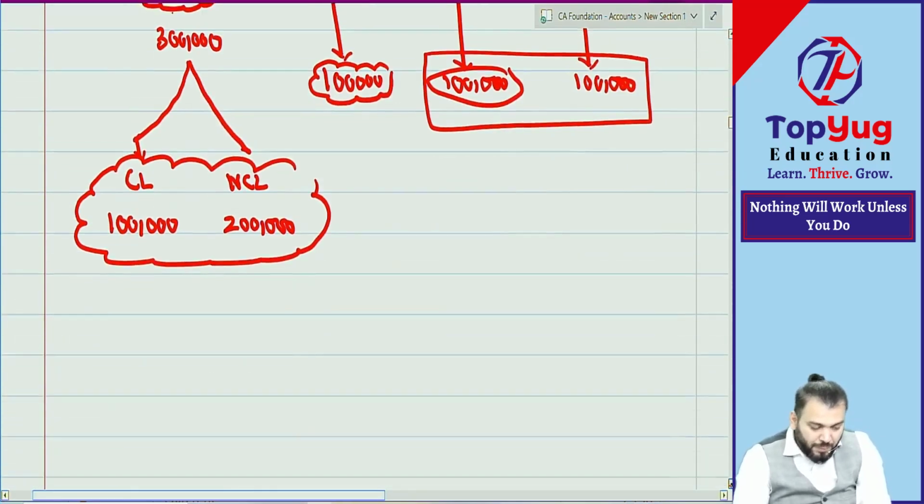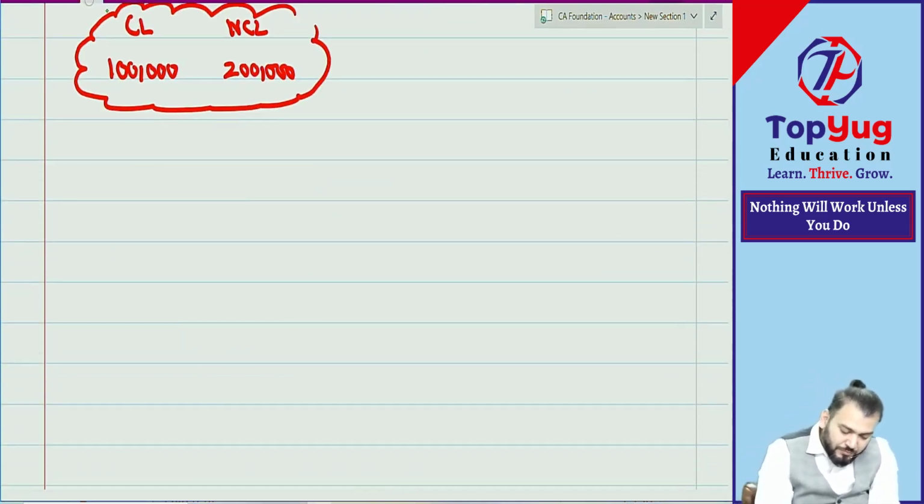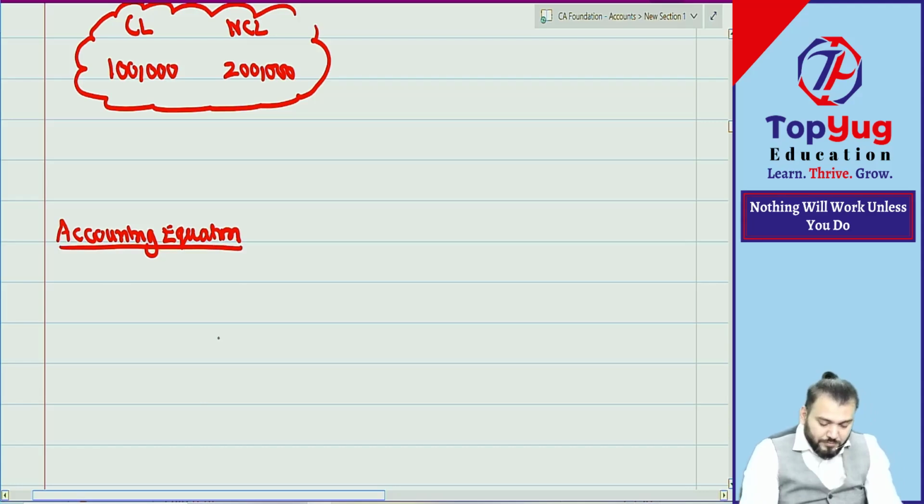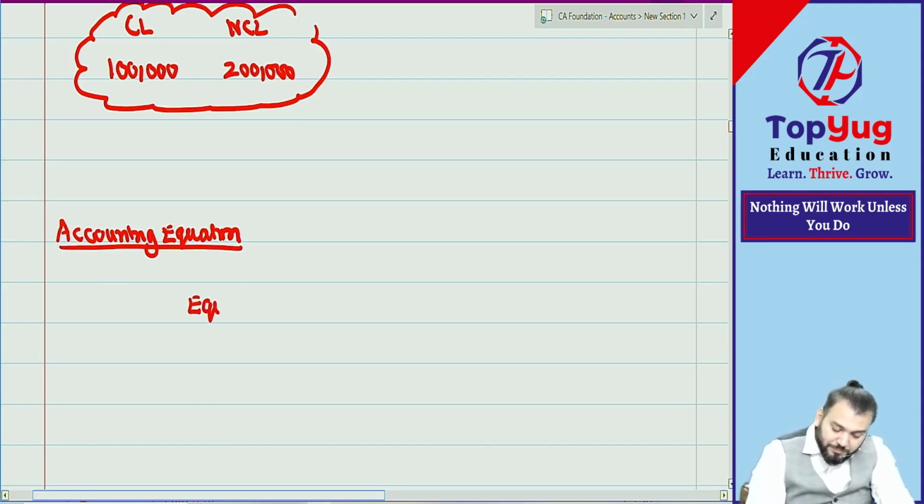Now we have done the accounting equation. Let us understand the accounting equation once again. What was the accounting equation? Equity plus liability is equal to asset.